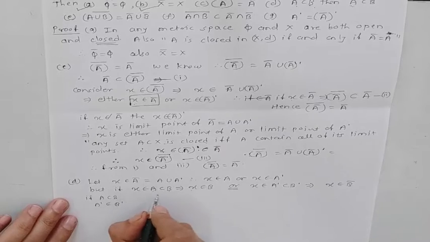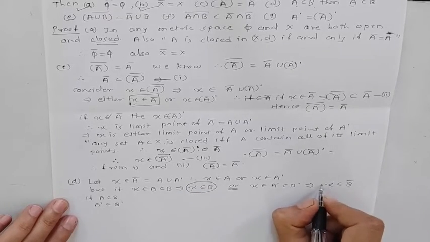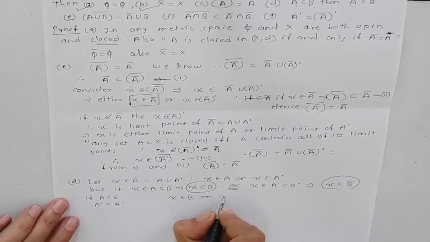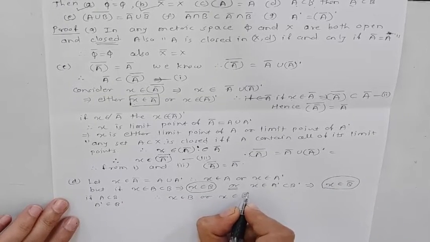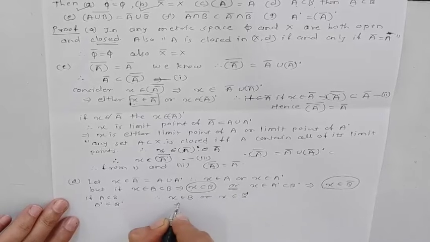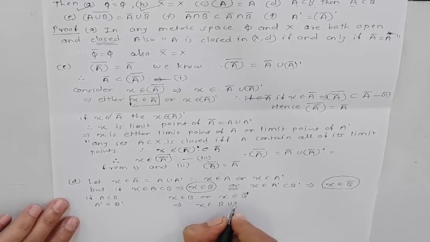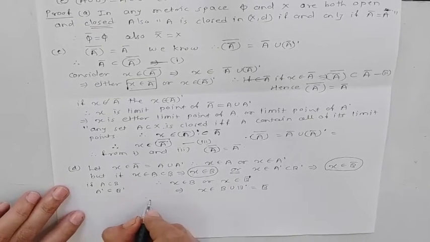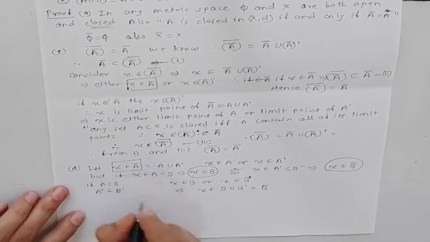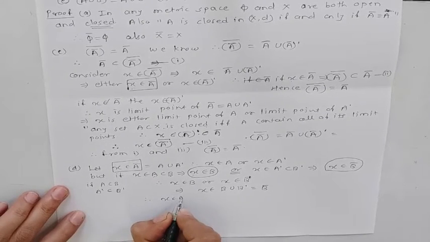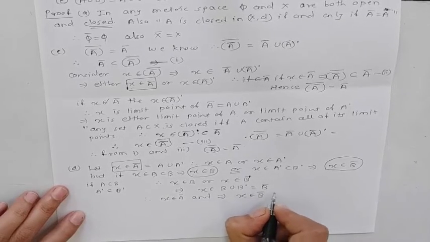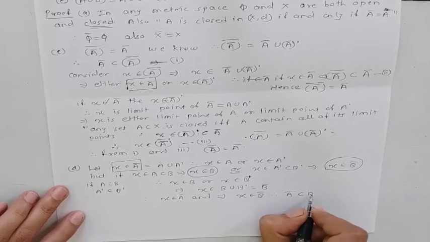Hence, we have two statements: either X belongs to B or X belongs to B dash. This implies X belongs to B union B dash, which is B closure. Therefore, we have considered X belongs to A bar, and this implies X belongs to B bar. Therefore, A bar is a subset of B bar.